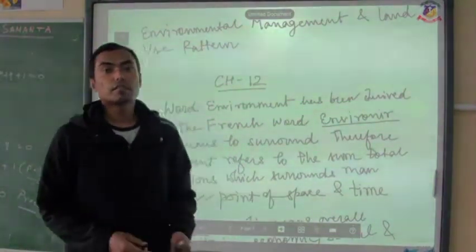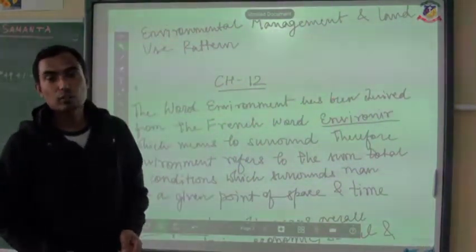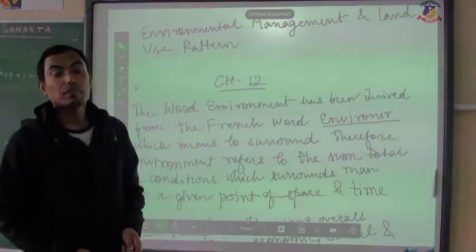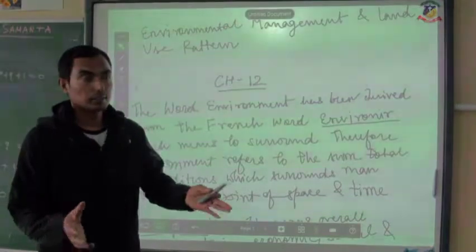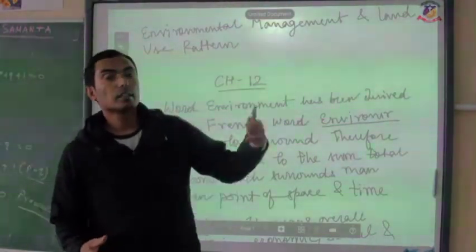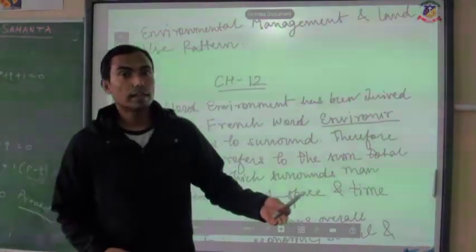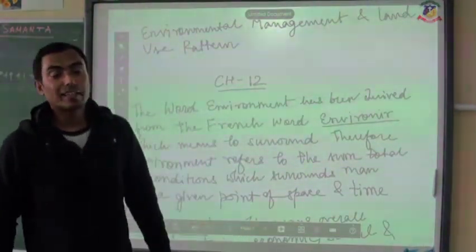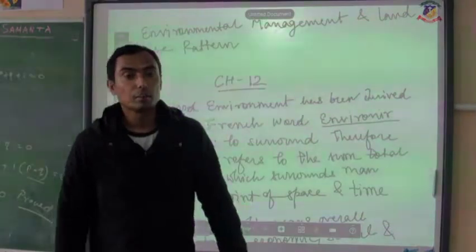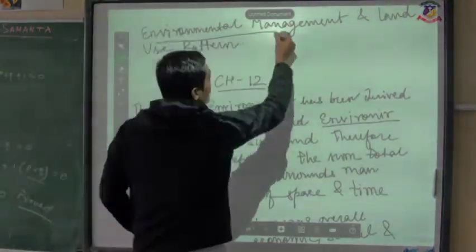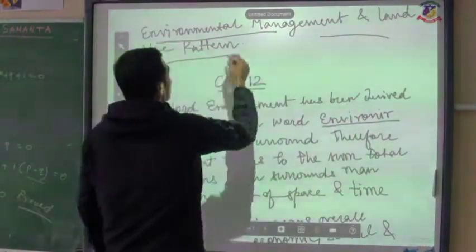Now, again, come back to that geography. In the previous class, we were doing chapter number 9, that was demographic attributes, and chapter 10. Chapter 11 is not there in the present syllabus. Present means the updated syllabus which has been sent by the council. So, because of that, I am moving ahead with the next chapter, that is chapter number 12. Chapter number 12 is about environmental management and land use pattern.